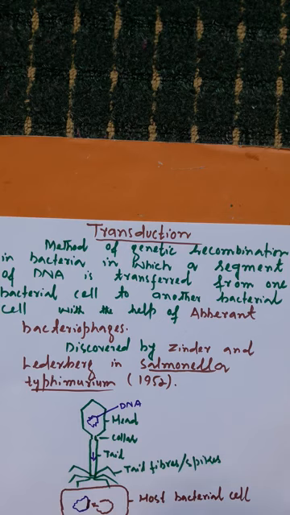The topic that we were discussing here is sexual reproduction in bacteria. I had told you that sexual reproduction in bacteria takes place by three methods: one is conjugation, another is transformation, and one more is transduction. Conjugation and transformation we have already discussed, and today the topic that we are going to discuss is transduction.